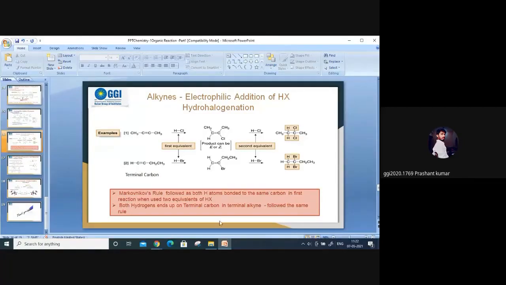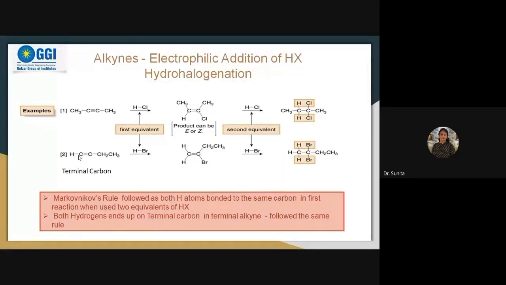Simply see the number of hydrogens on both the carbons. See the number of hydrogens. So you are seeing over here on the left hand side the hydrogen number is, I can just go to slide show. Okay, so here you can see we are now comparing these two carbons. It means this hydrogen will take up this pair of electrons, and negative charge will be there.